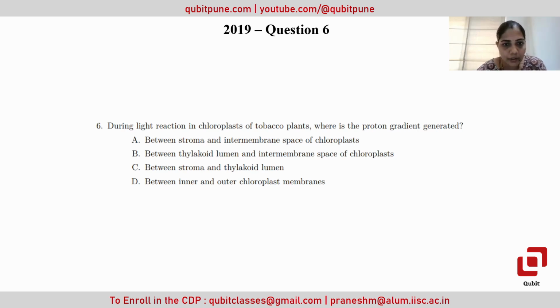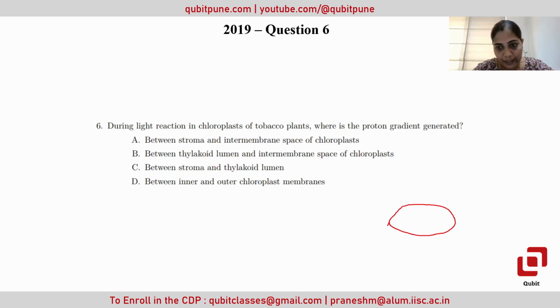A. Okay, stroma and intermembrane. Okay. So if you remember the chemiosmotic hypothesis, we talk about the proton gradient in that particular part. If we talk about the structural part, there will be the chloroplast membrane firstly.